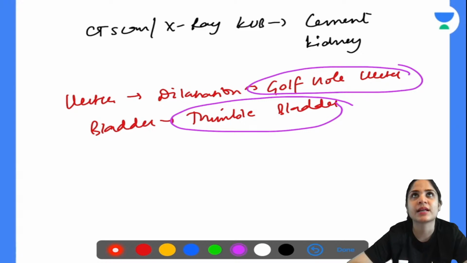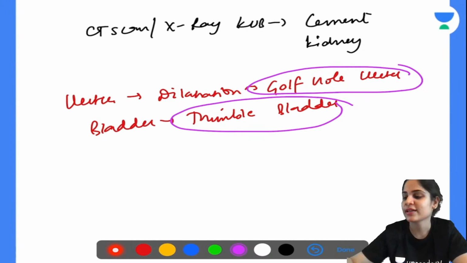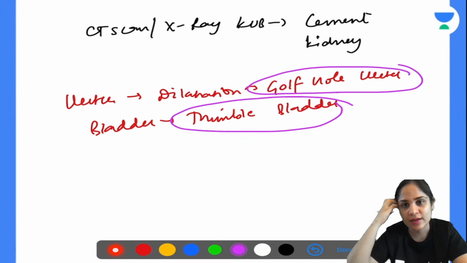polycystic kidney disease, what was the appearance? We had drooping lily sign, then we had one more sign, correct? What was the polycystic one? I myself forgot. Remember, tell me.